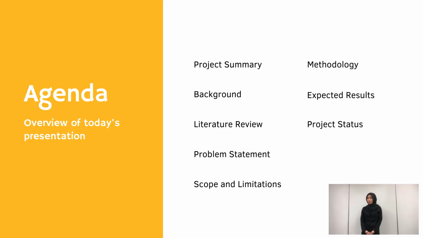Firstly, I will give a brief summary and background of the project. Secondly, I will go through the literature review on the topic. Thirdly, I will guide you through the problem statement, scope and limitations. Fourth, I'll be talking about the methodology or the methods used for this project. Lastly, I will be summarizing the presentation with the expected results and status of the project using Gantt chart.